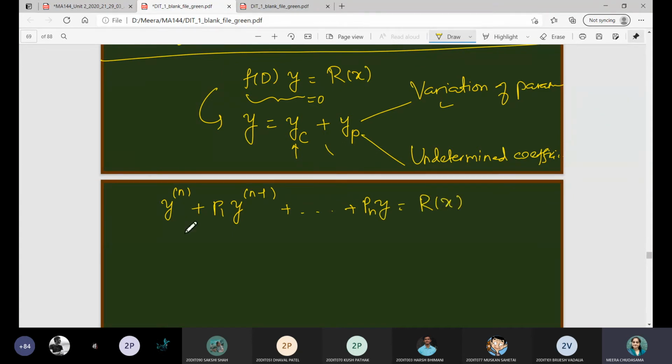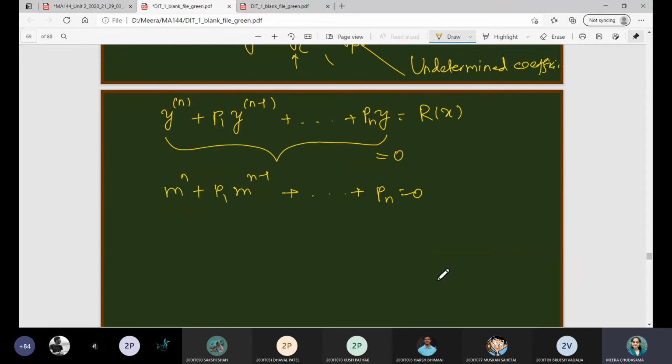First of all, you have to find out the complementary function, you have to equate the left hand side to be equal to 0. So the auxiliary equation will be of nth order. It will be P1 into m raised to n plus up to plus Pn is equal to 0. This is the auxiliary equation, and when you solve it, you will have n many roots.